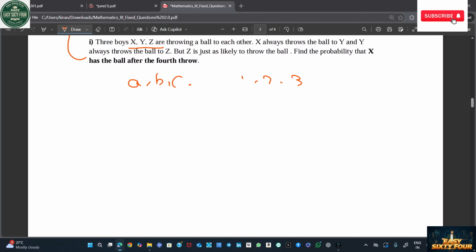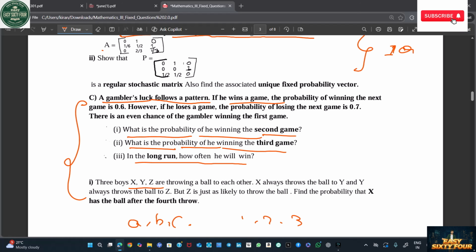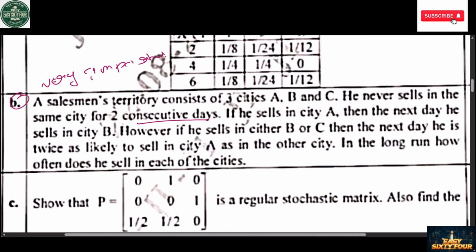Okay, in C, two questions are enough. After that, there is a question called the salesman's problem: a salesman's territory consists of three cities A, B, C, and he never sells in two consecutive days in the same city. These are also more important questions. Try to read this question also.